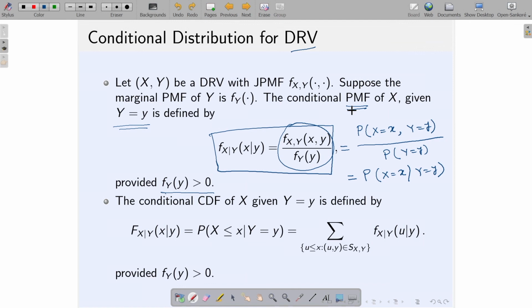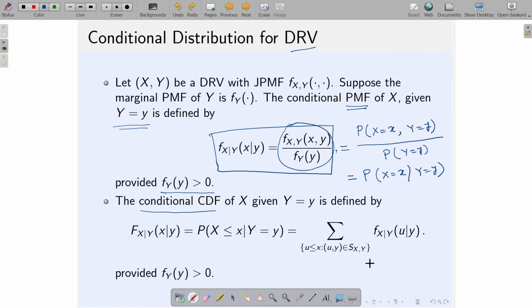So, I can write the corresponding conditional CDF, which comes from the fact that the CDF is nothing but the probability that X is less than or equal to x, but I know that the value of capital Y is small y. In this case I can just sum up the probability up to the point small x.